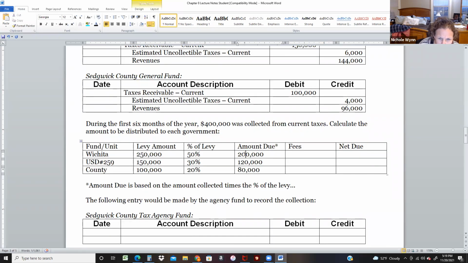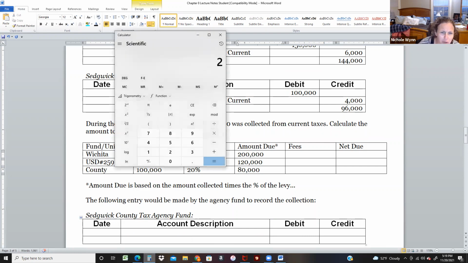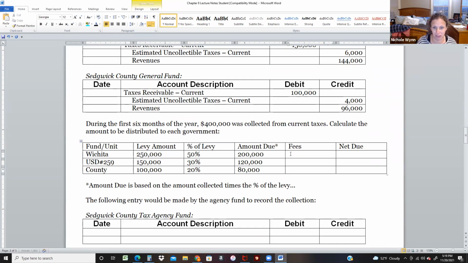So the 1% fee would be 1% of this amount. So 200,000 times 0.01. So they have to pay a fee of $2,000. So they are only going to get 198. They are going to pay a fee of $1,200. So they are only going to get $118,800. I think that's right. And then the county general fund is going to receive the fee. So instead of getting 80,000, they are going to get 83,200.